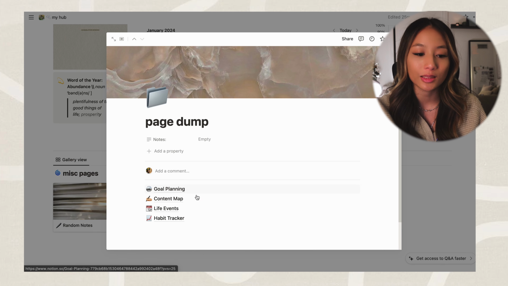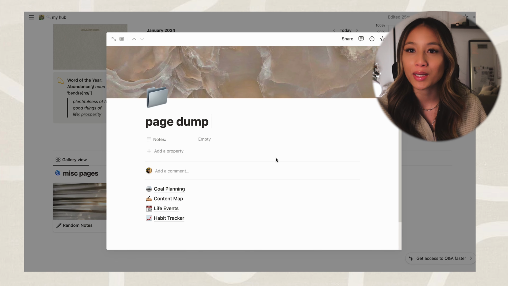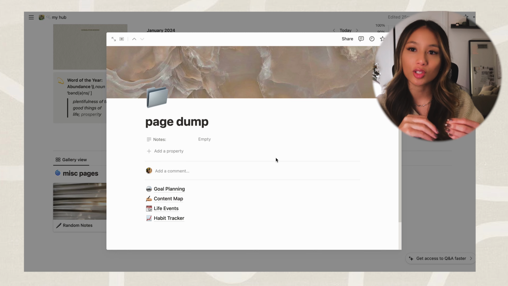And the last one is this page dump file. Sometimes when I'm creating new pages, it ends up on my home screen, and it looks really weird. So I use this page to catch all of those things.